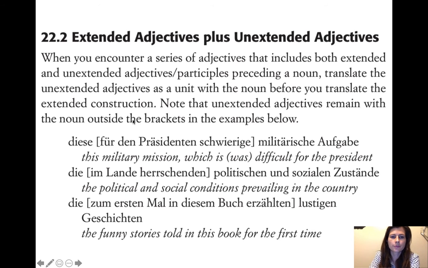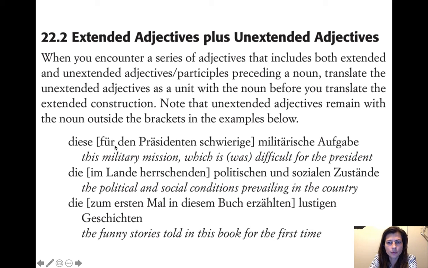So yeah, we've got two things going on here. Dieses, this, that's our limiting adjective or just our article. And then für den Präsidenten schwierige, for the president difficult, as in which is difficult for the president. And then we've got a regular adjective, militärische, military, as an adjective, right? And then Aufgabe, task or mission.